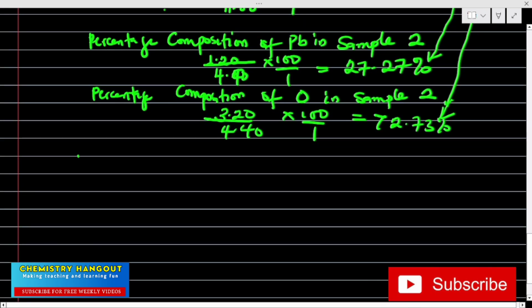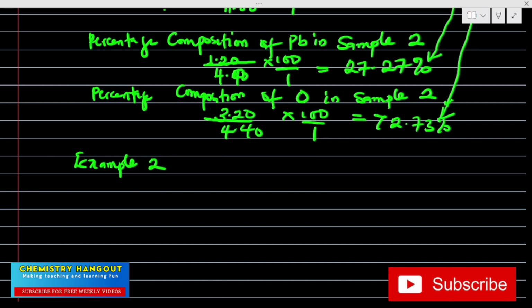So let me do example 2. Let me use a question, probably a WAEC question, a JAMB question. Okay, look at this question. Two samples of lead 2 sulfide were prepared.